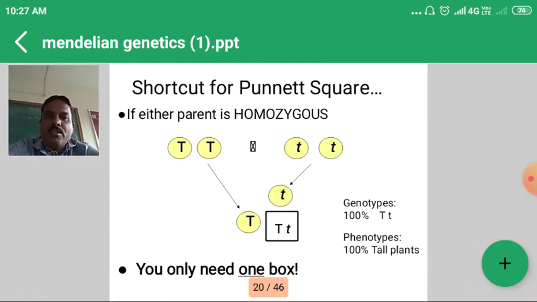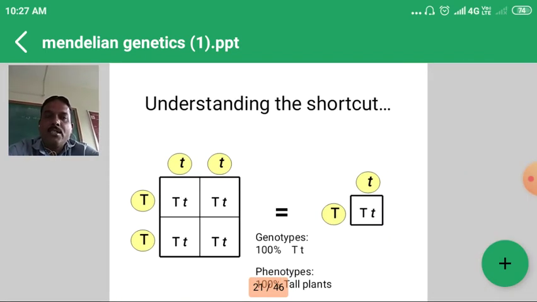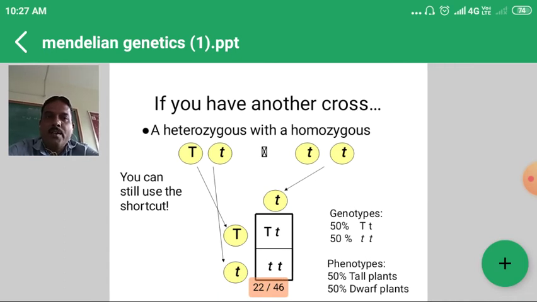Likewise, this is the repetition: homozygous capital T, capital T and small t, small t. Here one gamete from capital T and one gamete from small t, and in brackets we can observe the F1, capital T, small t. That is the F1 generation. And in the F2 generation, by selfing F1 with F1, we obtain the 3:1 ratio. So whether we get 100% individuals or the monohybrid ratio, the genotypes may be different. In another cross, F1 is crossed with the recessive parent.